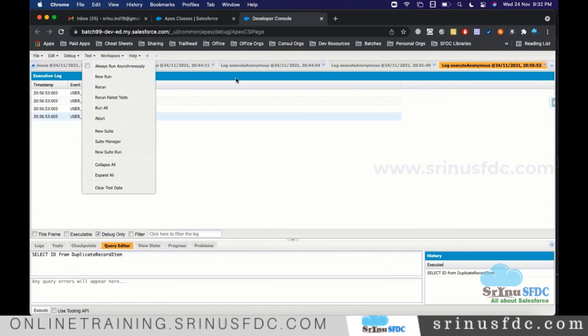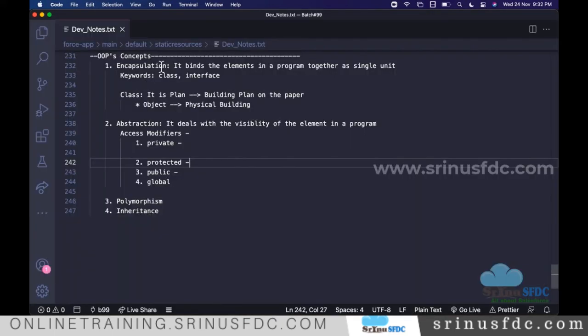So there are different ways, but at the end of the day, once you create, everything will be the same. It's like an external tool, like constructing a building. The door is constructed somewhere else, and they bring it and fit it. VS Code is like that. It is not at all related to Salesforce; it is a third-party tool.